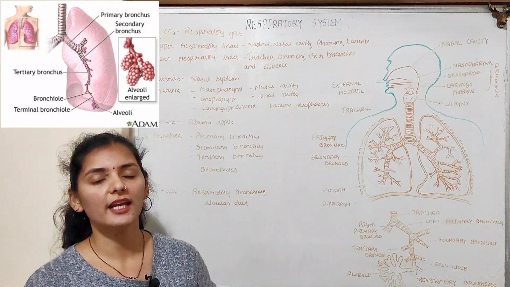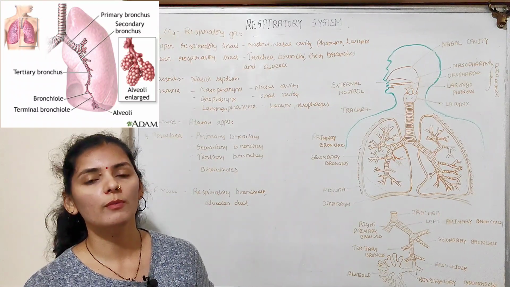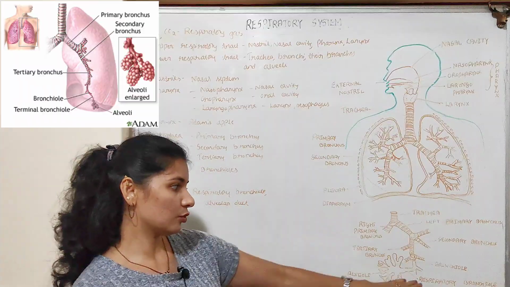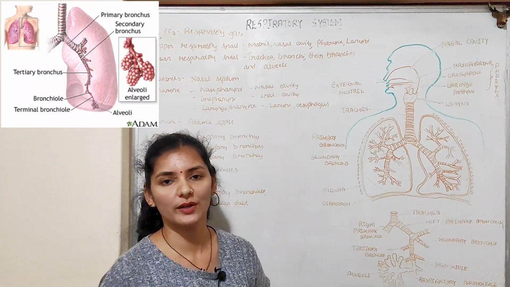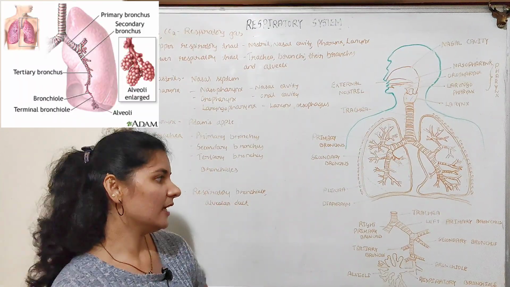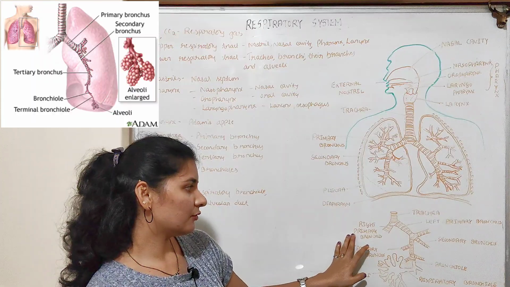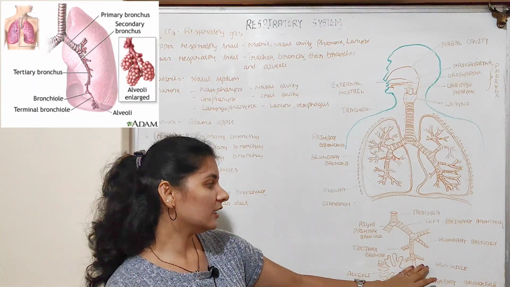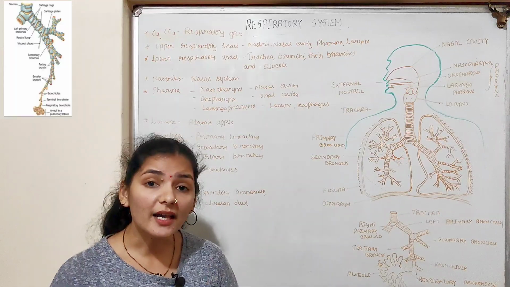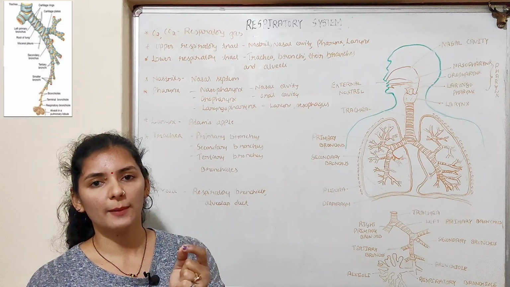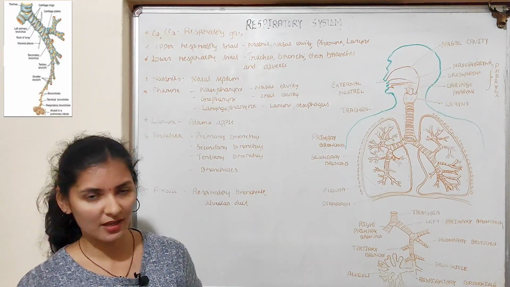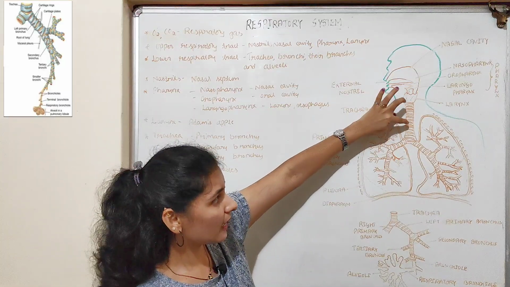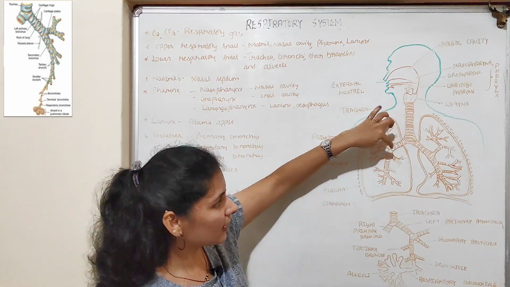This bronchiole again further divides to form terminal bronchioles. So, branches of bronchioles are known as terminal bronchioles. Trachea, right and left primary bronchus, secondary bronchus, tertiary bronchus, and the initial part of the bronchioles are covered by a C-shaped or incomplete cartilaginous ring. As you can see, these are the C-shaped incomplete cartilaginous rings.